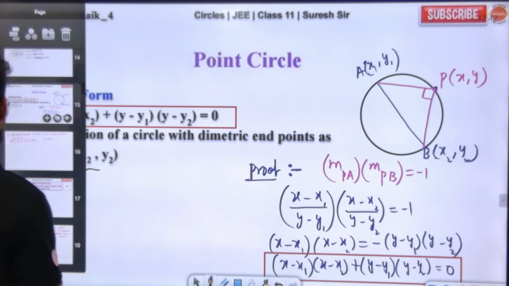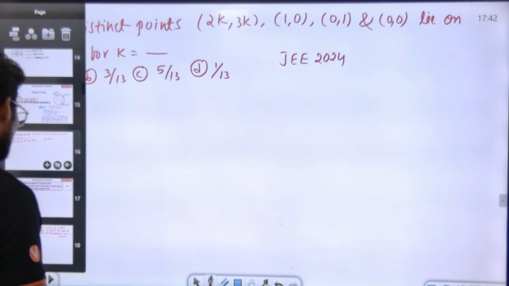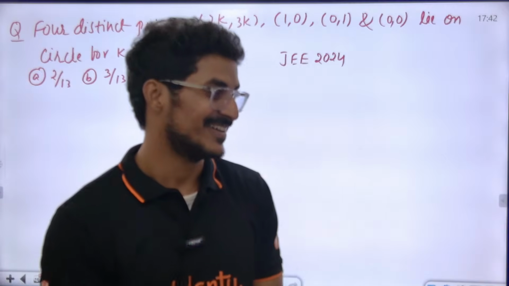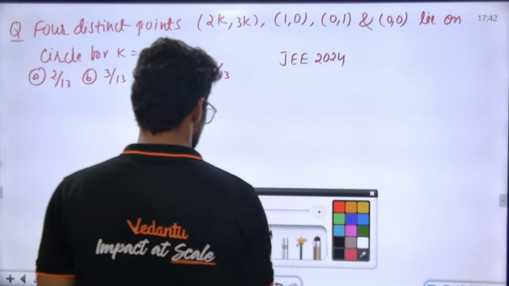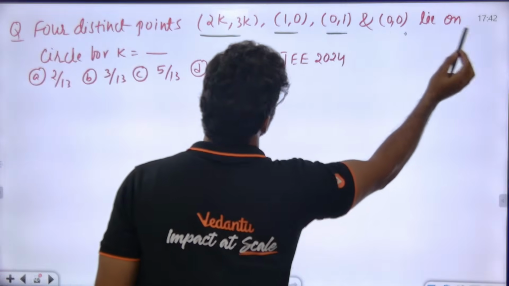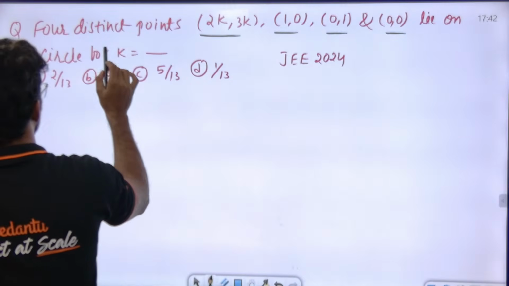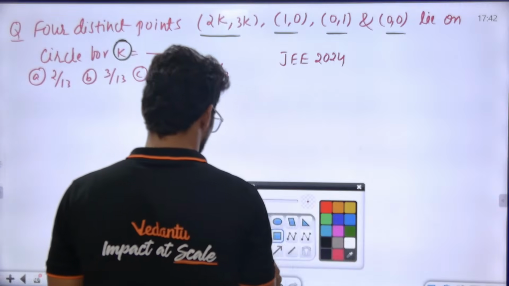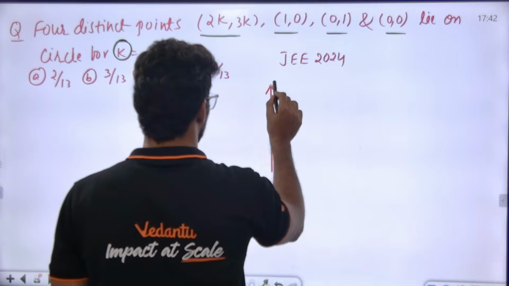So let's solve a JEE question. Not 2027, sorry, 2024. Look at the 2024 question. In the question, there are 4 distinct points that lie on the circle for what value of k? Everybody look at the board.